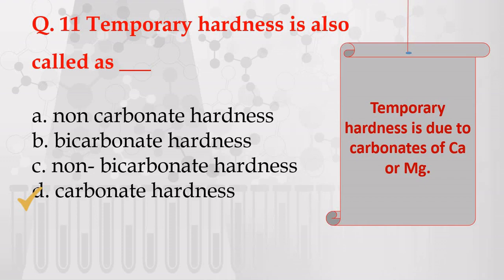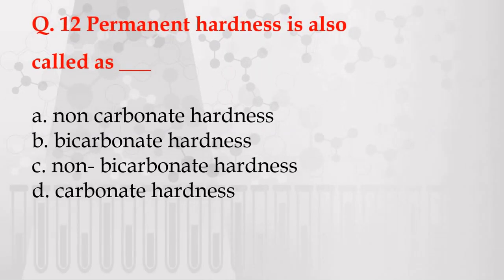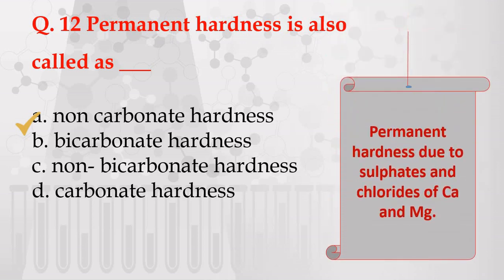Next question. Permanent hardness is also called, options are given: A. Non-carbonate hardness, B. Bicarbonate hardness, C. Non-bicarbonate hardness, and D. Carbonate hardness. The correct answer is non-carbonate hardness, because permanent hardness is due to the presence of sulfates, chlorides, or sometimes nitrates of calcium and magnesium ions.